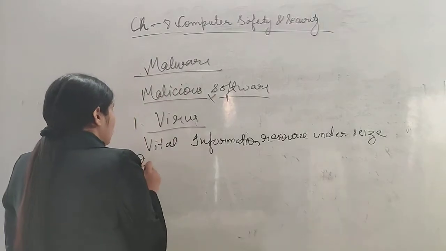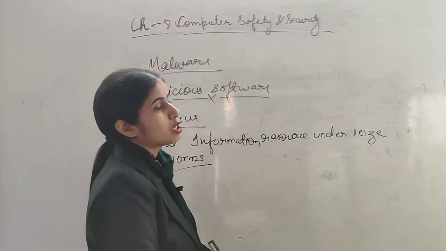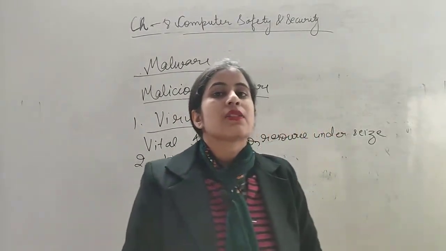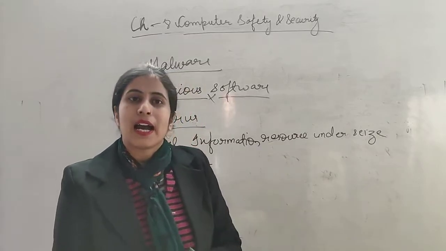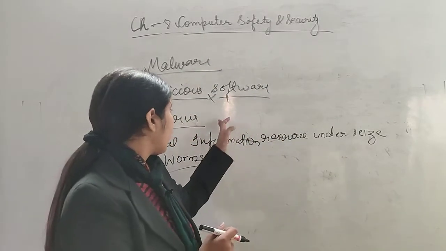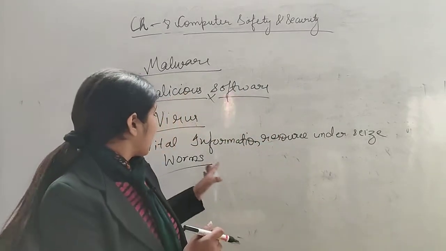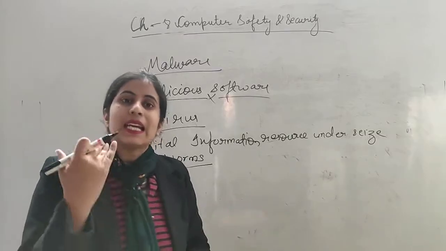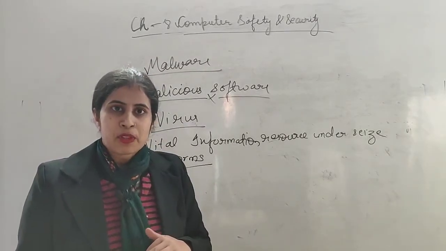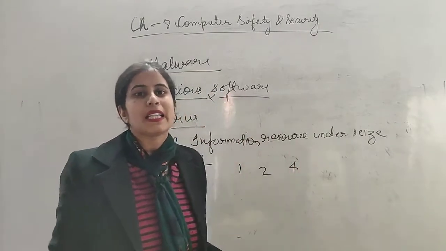Okay, now what is the second one? The second one is worm. What is worm? Worms are a kind of virus. They are also a kind of virus. But what is the difference between virus and worms? Here worms replicate themselves very fast. Replicate means spread. Starting they are 1, then 2, then 4. In this way they multiply themselves.